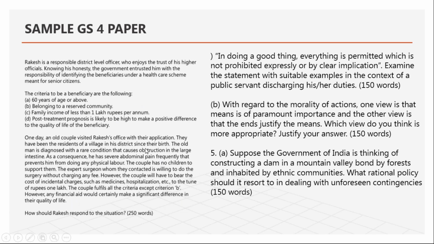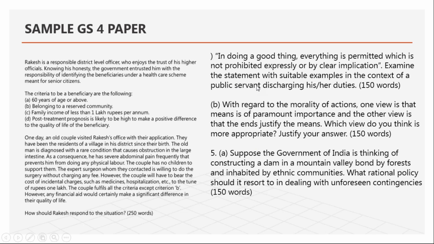Do you think this is related to sociology questions? In our homes also, old people are there, and you will find empathy, but here you have to think both ways. UPSC wants to see what type of person you are. Are you a real civil servant or not? You have to write about this in 250 words of your own. Who are you? When you become a good person, it will reflect in your answer choices as well. So this is why I'm showing GS also in this way. It helps when you have sociology as your optional. In doing a good thing, everything is not prohibited expressly.